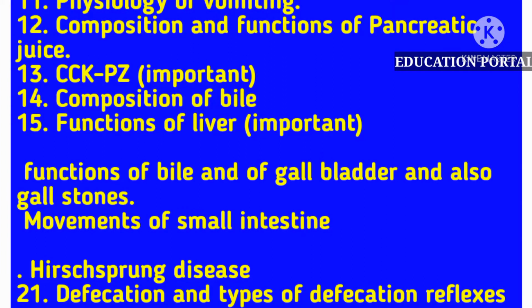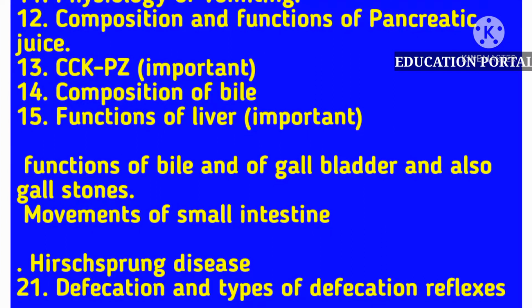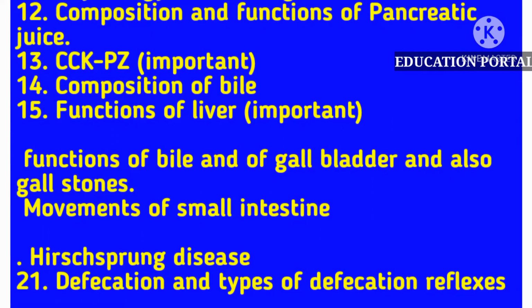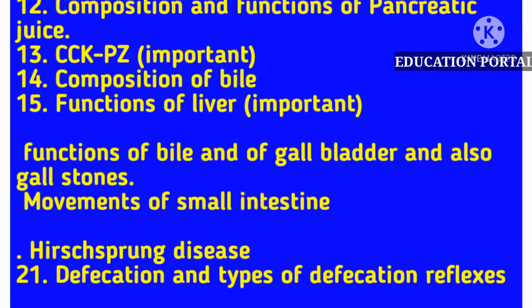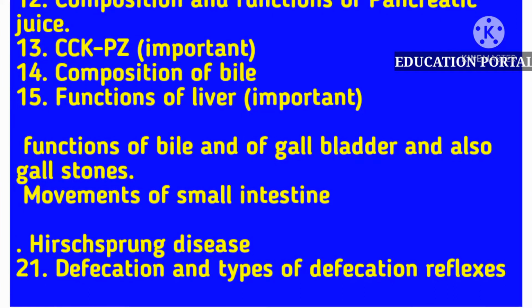The next important topic is the gallbladder, the normal functions of the gallbladder, and you should also know about cholestasis. What is cholestasis? It is a condition related to the development of gallstones, and you should also have good knowledge of gallstones, why gallstones develop, and what the clinical manifestations are when gallstones develop in our body. These are very important questions.